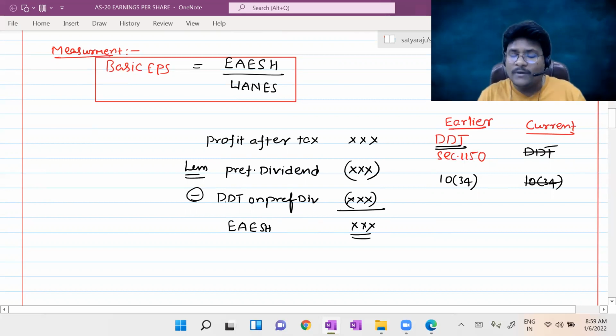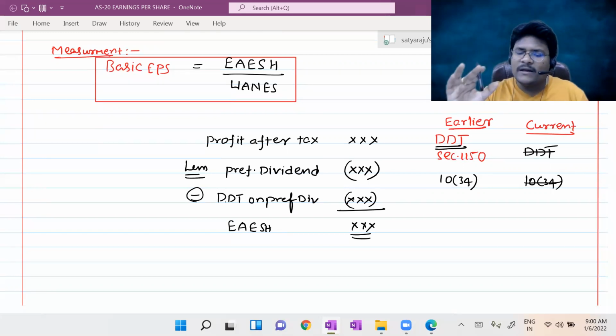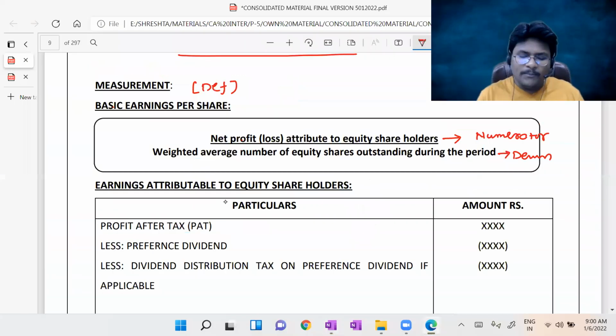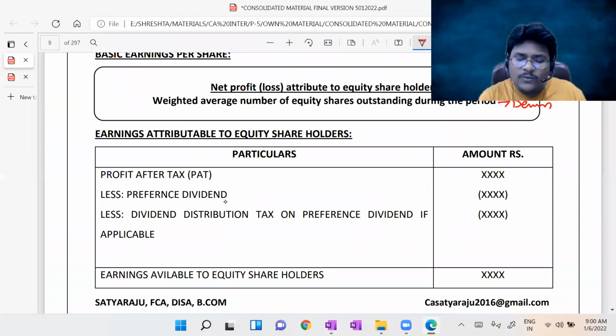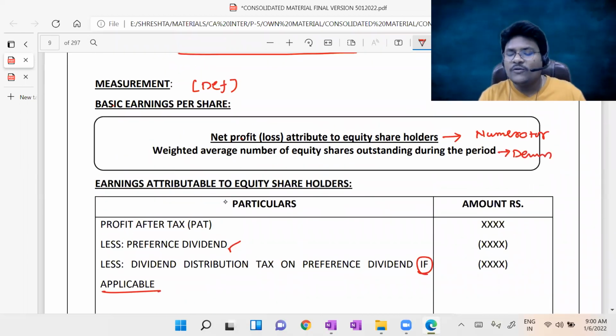In the examination problem, if it is clearly specified that dividend distribution tax is given, then you can reduce. Otherwise, you can simply ignore. Understand my point here? Now come back here, all of you. Earnings attributable to equity shareholders is nothing but profit after tax, PAT, less preference dividend, less dividend distribution tax on preference dividend if applicable. Right now it is not applicable, but if it is mentioned in the problem, you can specify it. Then you will get earnings available to equity shareholders, or profits attributable to equity shareholders.